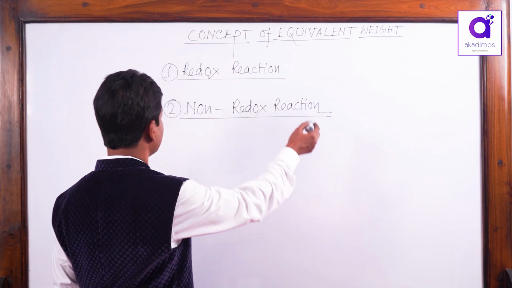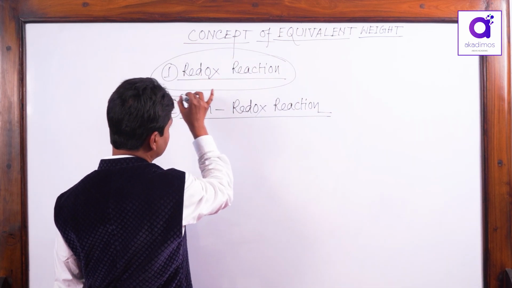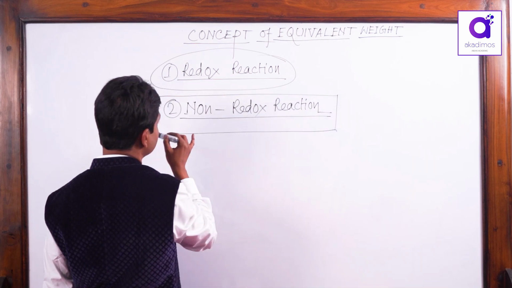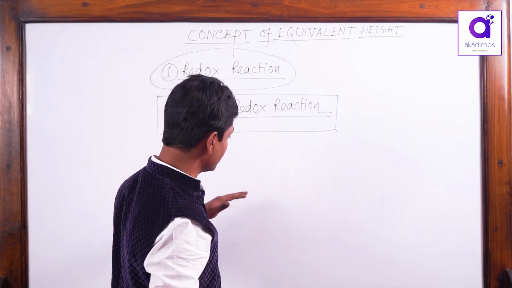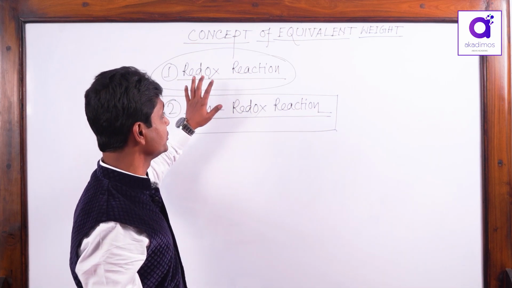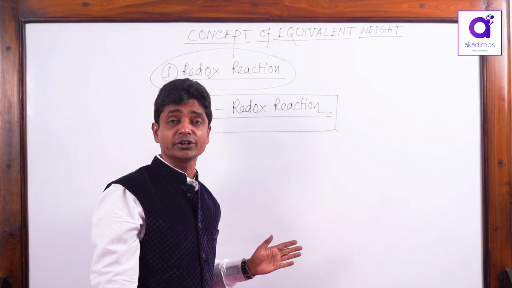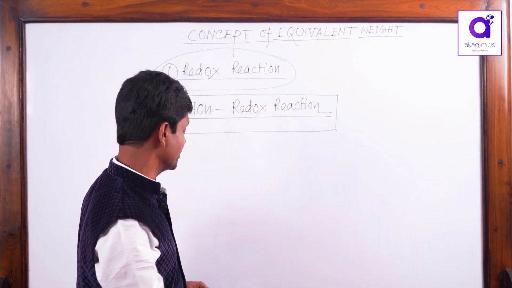But the important part of reactions is the redox reaction. I will define the equivalent weight. In this part of the class, we will first discuss equivalent weight with respect to redox reactions. In the next part, I will discuss equivalent weight with respect to non-redox reactions.